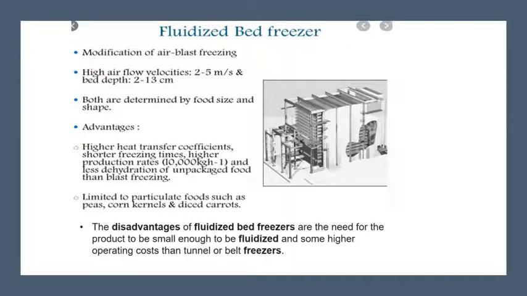Now, what are the advantages? Higher heat transfer coefficient. So here high heat transfer takes place, freezing time is very short, the production rate is more, and there is less dehydration of unpackaged food than the blast freezing. This type of freezing is limited to particulate food such as peas, corn kernels, and diced carrots. Particulate food means food ranging from powder to emulsion, then suspensions and pellets. Here the size distribution can affect the taste, appearance, stability, and other properties of the food.